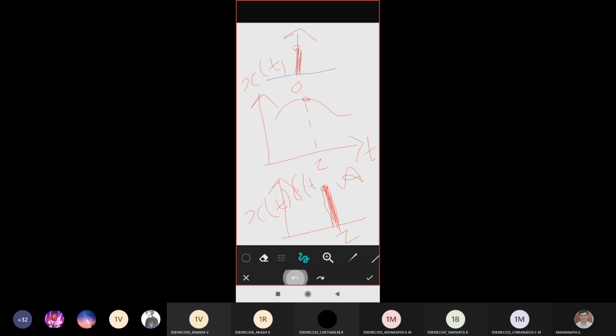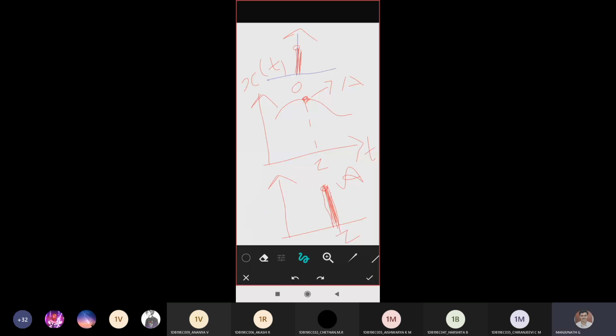I'll repeat. Whatever x of t you wrote, if I choose any one particular point with some particular amplitude and corresponding x-axis with respect to time as tau, then if I want to represent a waveform x of t into delta of t minus tau, the graph is what is written here.